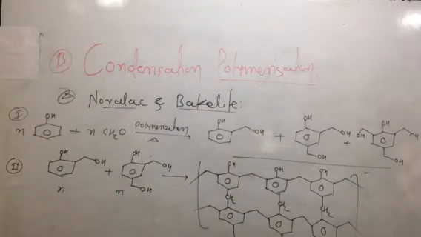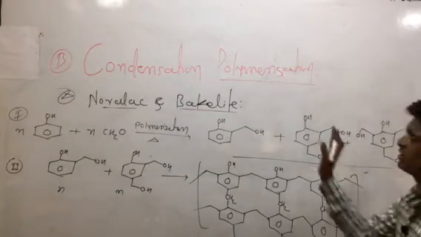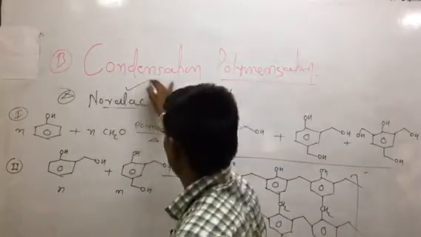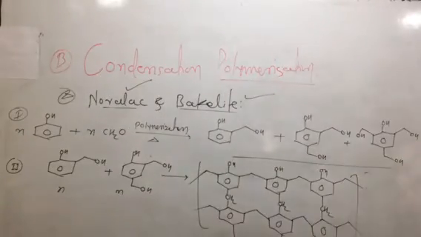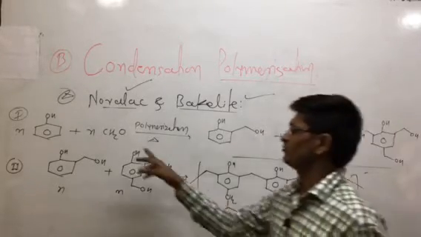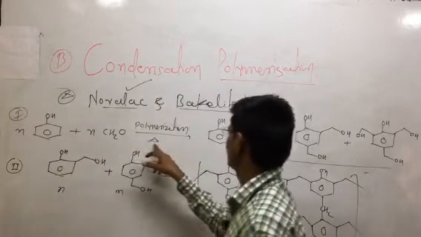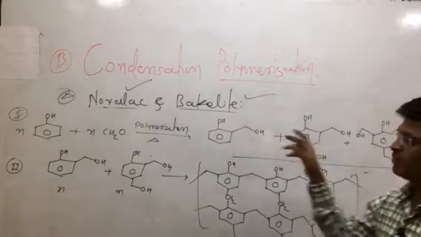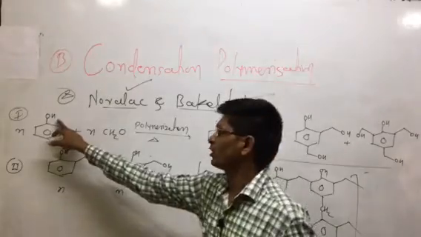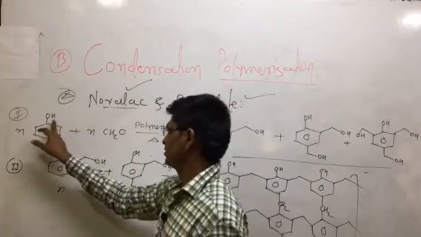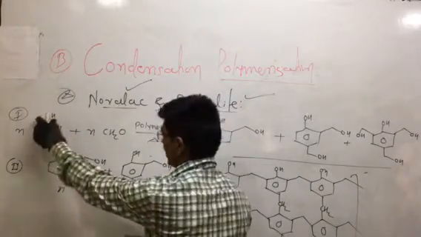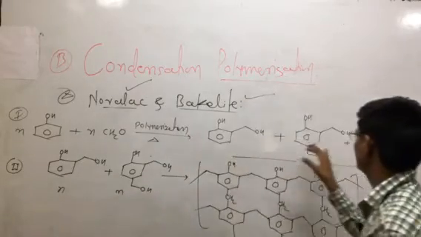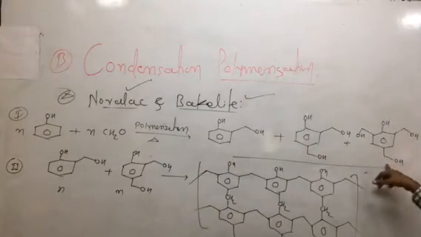Novolac formation, novolac polymer, and bakelite formation: these are condensation types of polymerization, the formation of novolac and the formation of bakelite polymers. This is the condensation between formaldehyde and phenol. In the first step of polymerization, there is a possibility of three products. Why? Because the hydroxy group is an ortho para directing group. Due to the ortho para directing group, there is formation of ortho and para products.